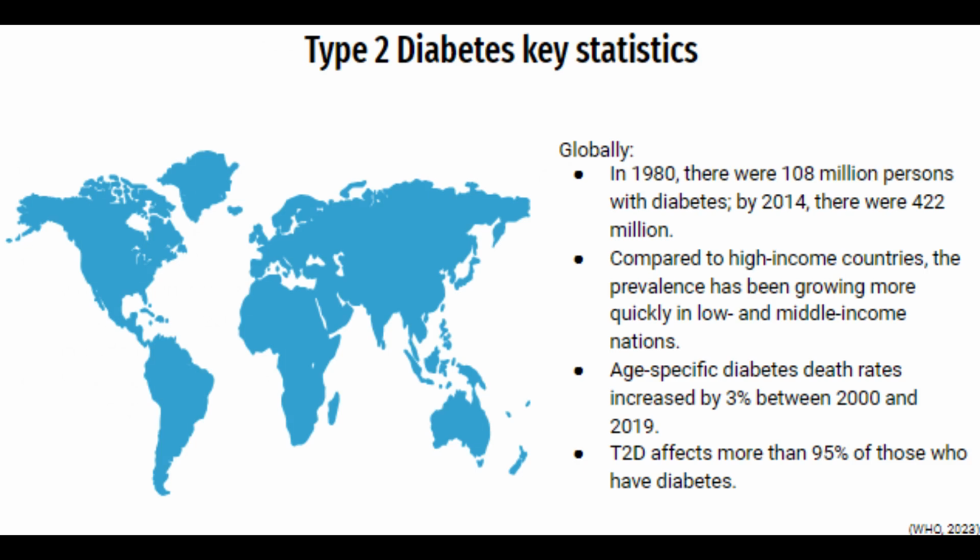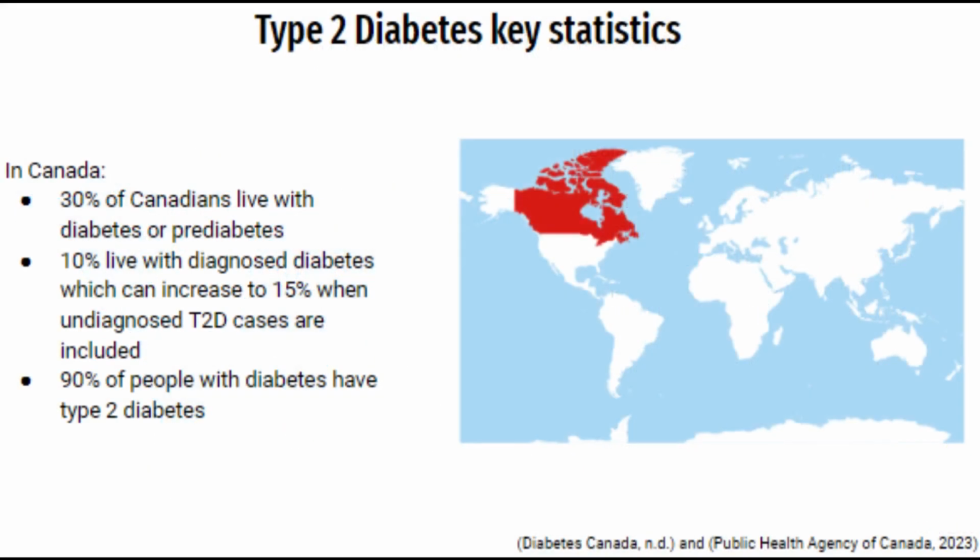Looking now specifically at Canada, it was recorded that about 30% of Canadians live with diabetes or prediabetes, and about 10% live with diagnosed diabetes, which can increase to 50% when undiagnosed type 2 diabetes cases are included.